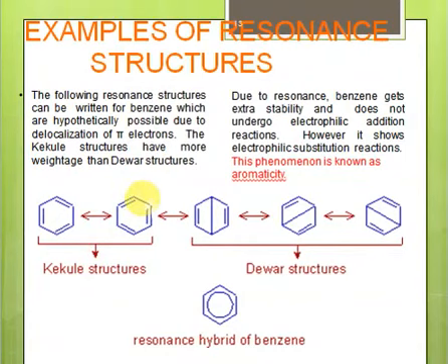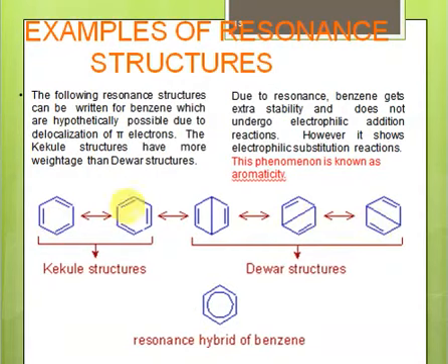So in order to explain that this bond length between carbon and carbon is less, these Dewar structures help us to indicate that there is some sort of bonding character between the diagonal carbons, right? So these five structures together explain the structure of benzene, in which all of the carbons have a double bond, right? But none of these structures is real.